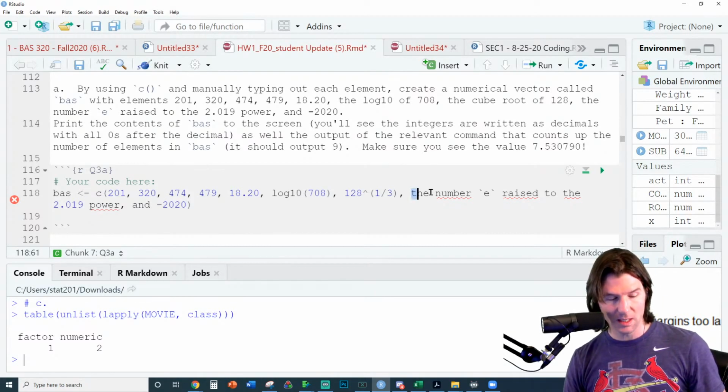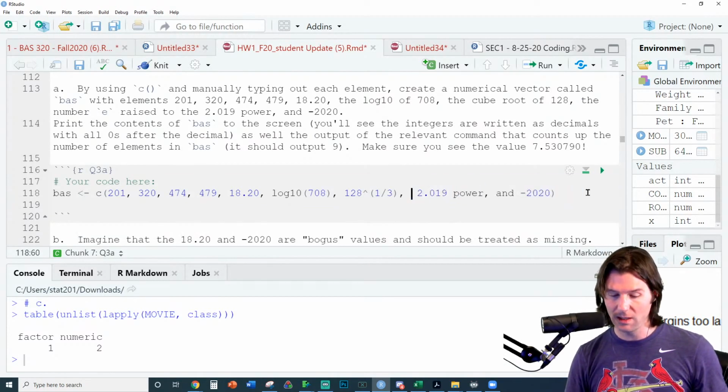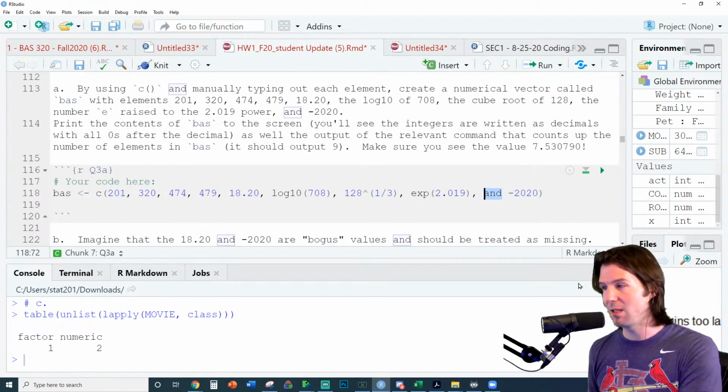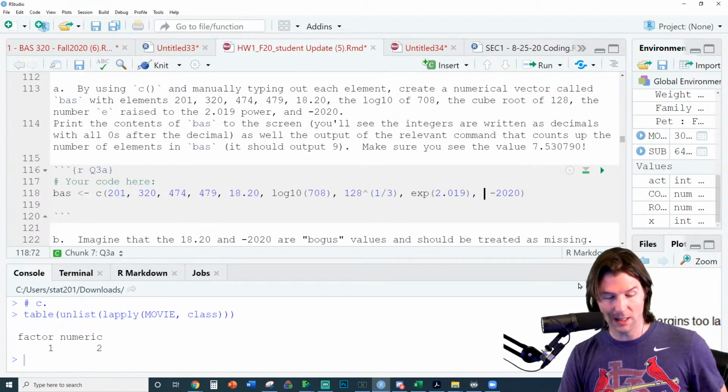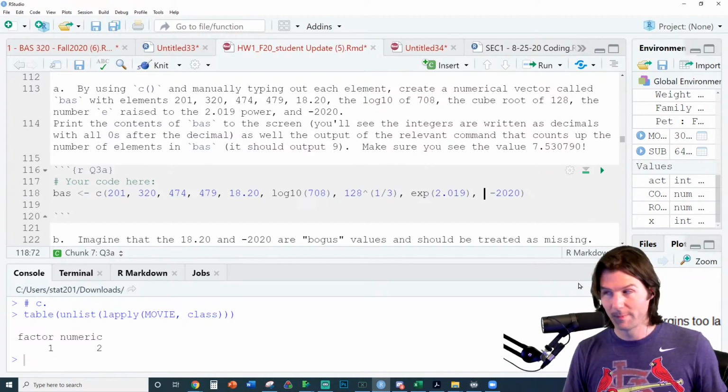Now, I think where people make mistakes is with the E one, because E is not inside of R. We have to do EXP, and that is a function that'll raise E to the following power. The last but not least thing is negative 2020, and we got that because 2020 is a sad year.